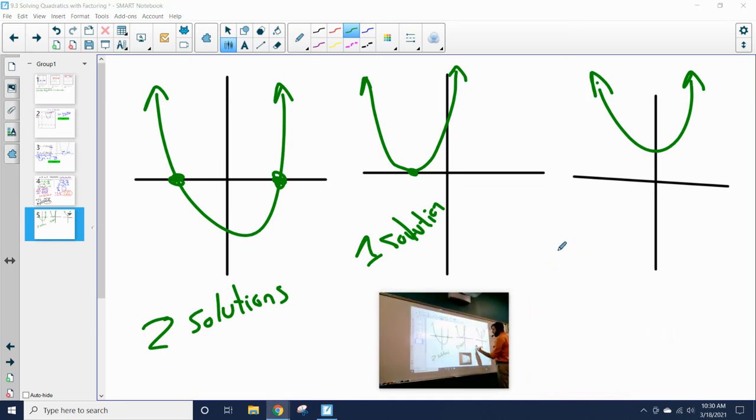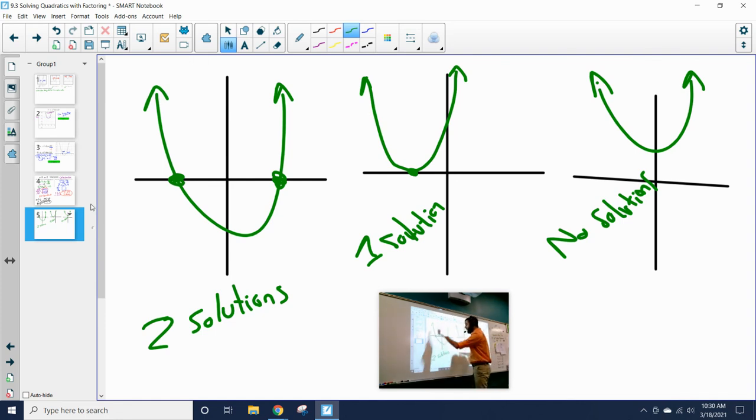So this would be no solutions. So when we solve these quadratic equations, when we solve these quadratic functions and we're looking for when x equals something, or when the quadratic is equal to a certain value, we're going to get three potential options. We're going to get two solutions, one solution, or no solutions.